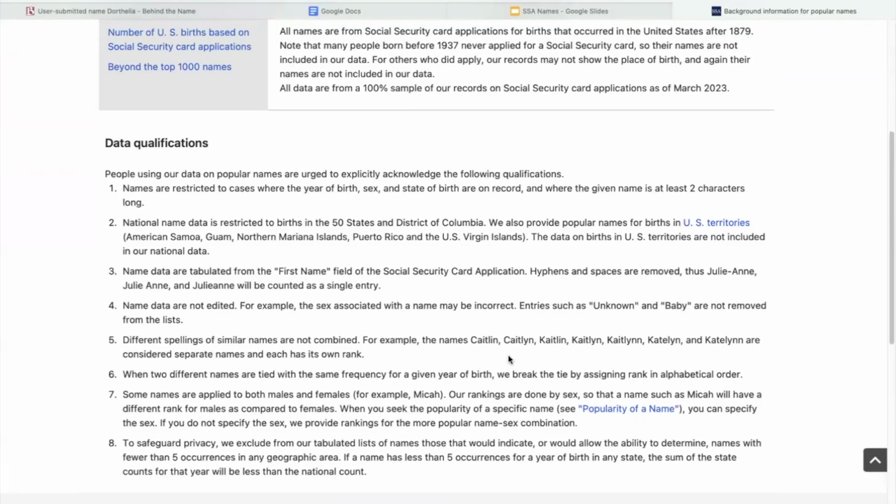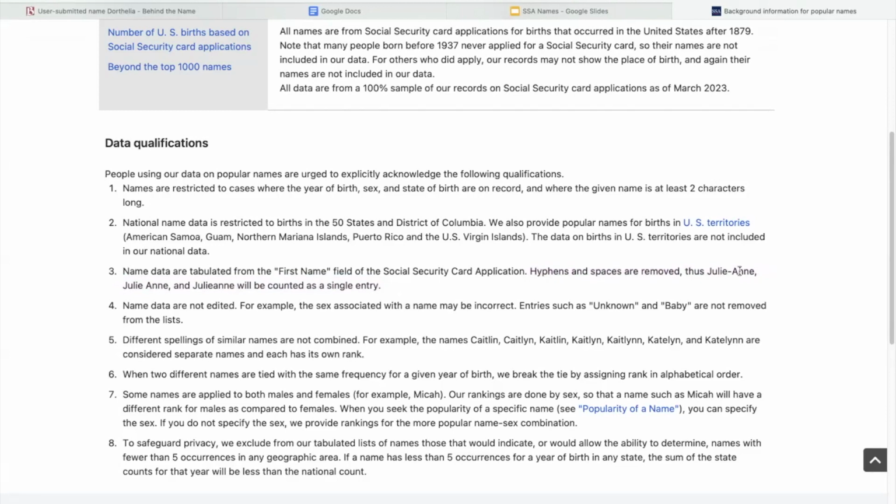First of all, this is only based on first names. It's not including anything like middle names. I'm just gonna read the important notes that they have. Name data is restricted to births in the 50 United States and District of Columbia. They have data for the U.S. territories, and you can find it on their website, but it is not included in the data set that I have. The names only include the letters, so hyphens and spaces are removed.